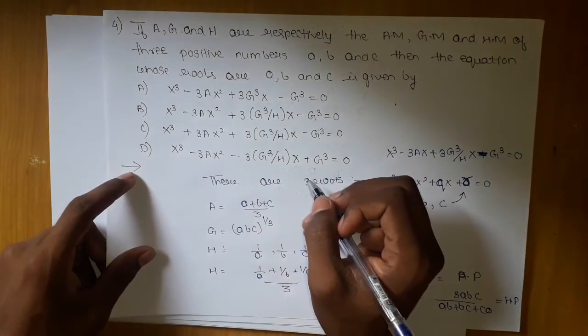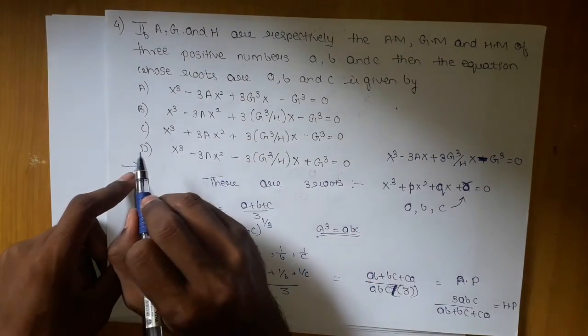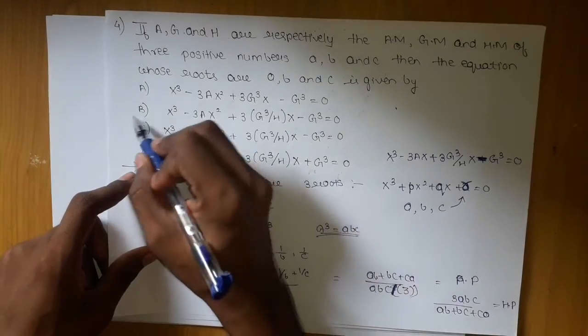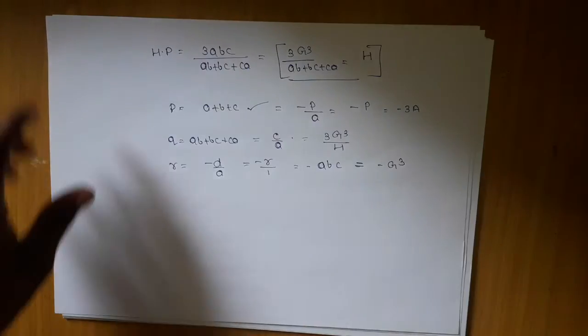So which will be my correct equation? If you observe, x cube minus 3Ax square plus 3G cube upon H x minus G cube. B is the correct one. Now let's move on.